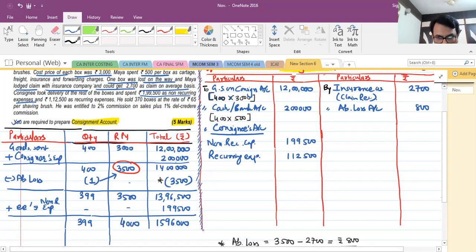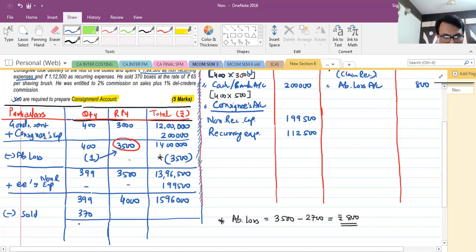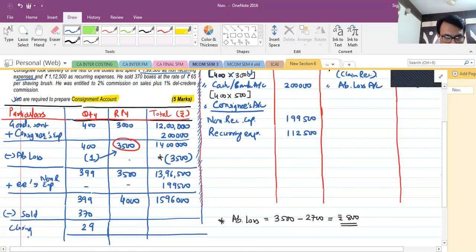So now final value before he sells the goods per box will be 4,000. And you know that recurring expenses are not part of the valuation of stock. So minus sold, how many units were sold? 370, right? 370 units were sold. So remaining units will be 29, correct? And 29 will be nothing but your closing stock, friends.